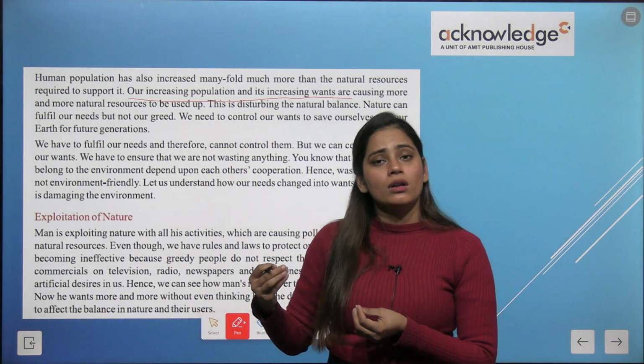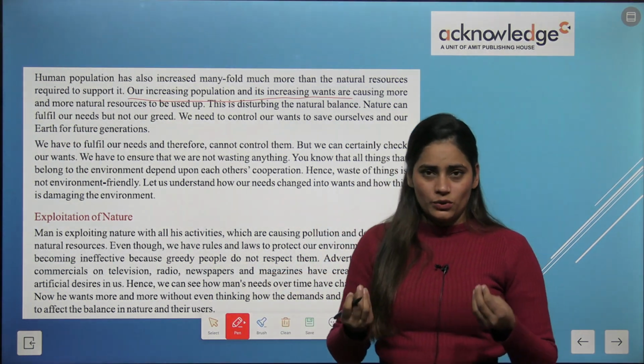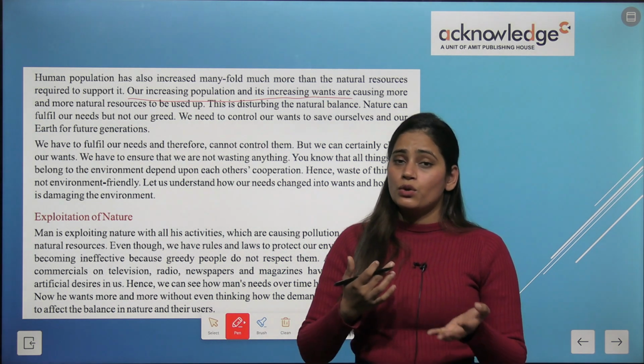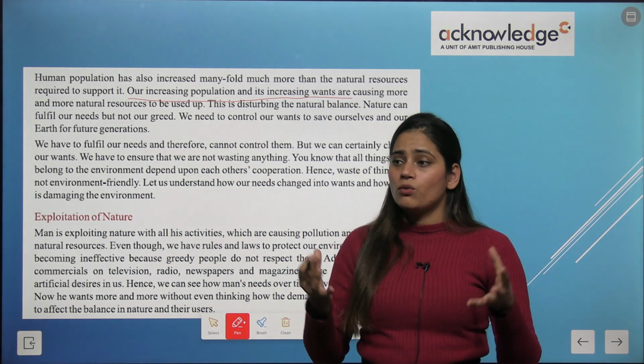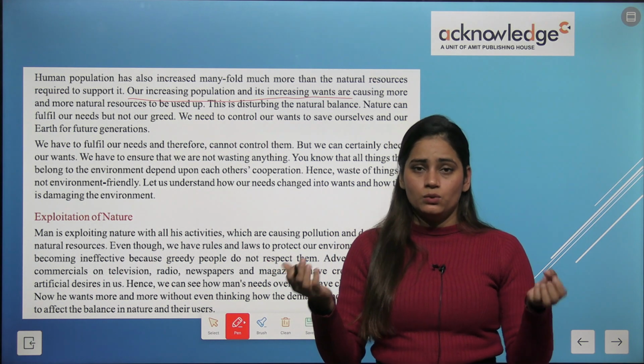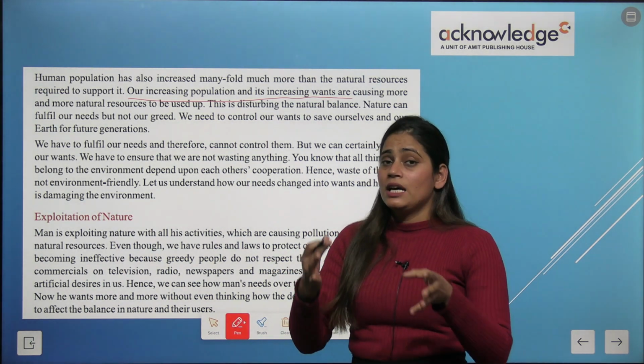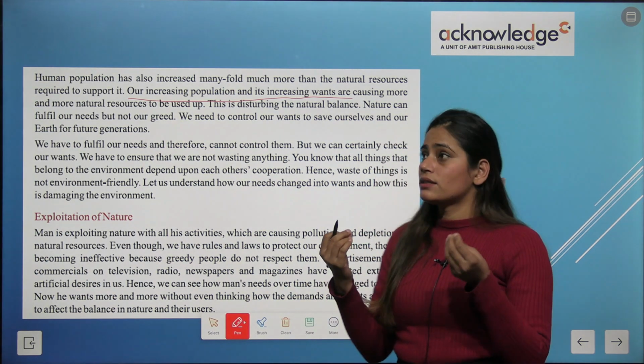So these are all needs. But in place of needs, what we are doing right now is wanting things in many quantities, and because of this the environment is getting disturbed.